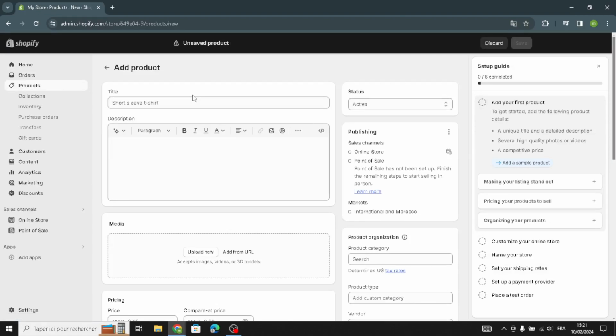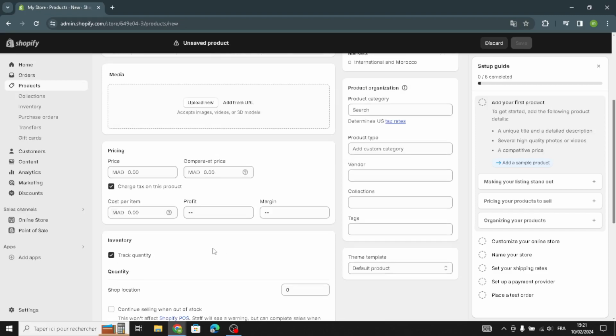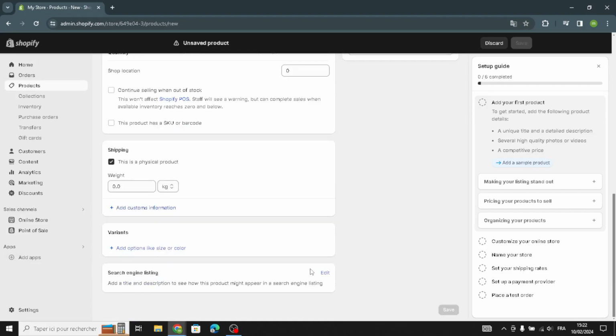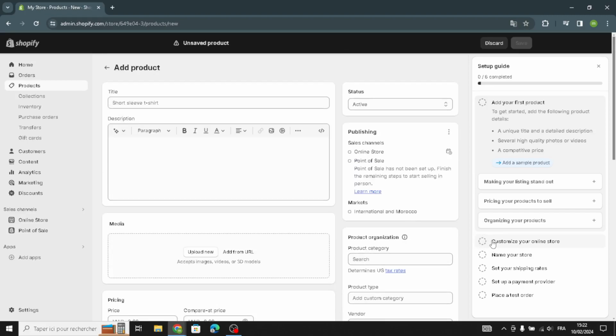Okay, so as you see, now you can add the title, the description, and the media. Here you can customize the price and options. Also you can customize the inventory and the quantity. Here you can customize the shipping. So that's it. After this you can go to customize your online store.